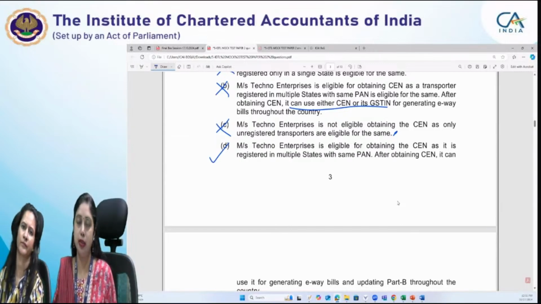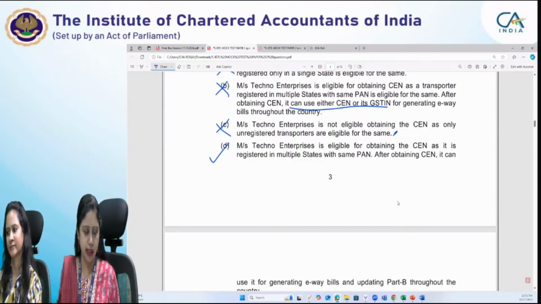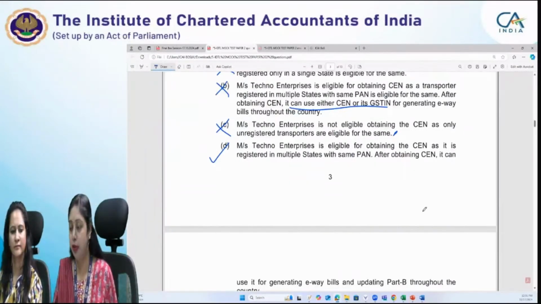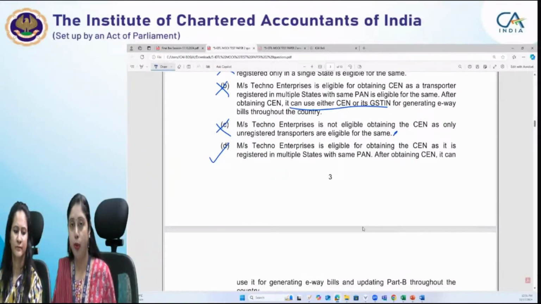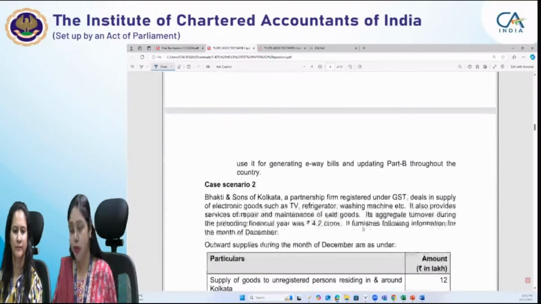So you can see it's a small provision of e-way bill and I think it's covered in the accounts and records or e-way bill chapter. It is so important that a question has been asked on it and you should be aware of this.